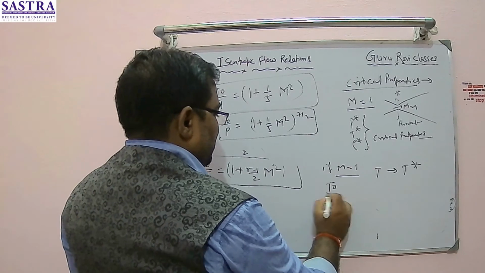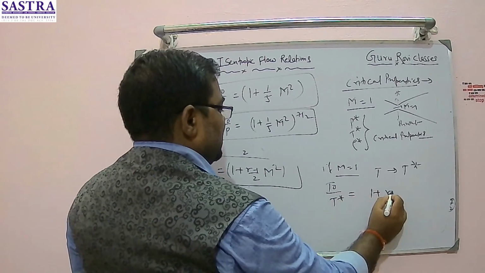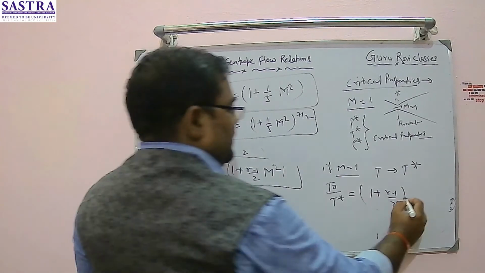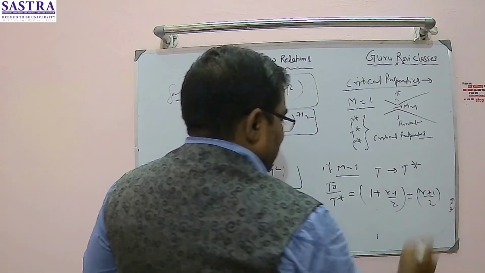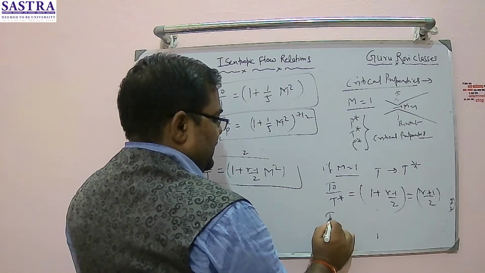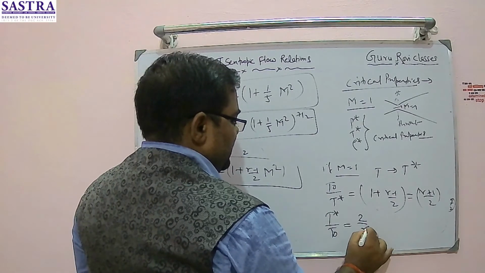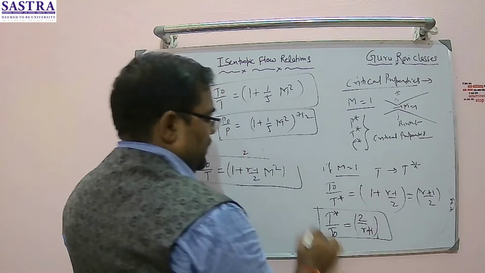So I can say T naught by T star is equal to, at M equal to 1, 1 plus gamma minus 1 by 2. Take 2 as LCM, I can write gamma plus 1 by 2. Right or not? So I can say T star by T naught is nothing but 2 divided by gamma plus 1. This is one relation which you got.